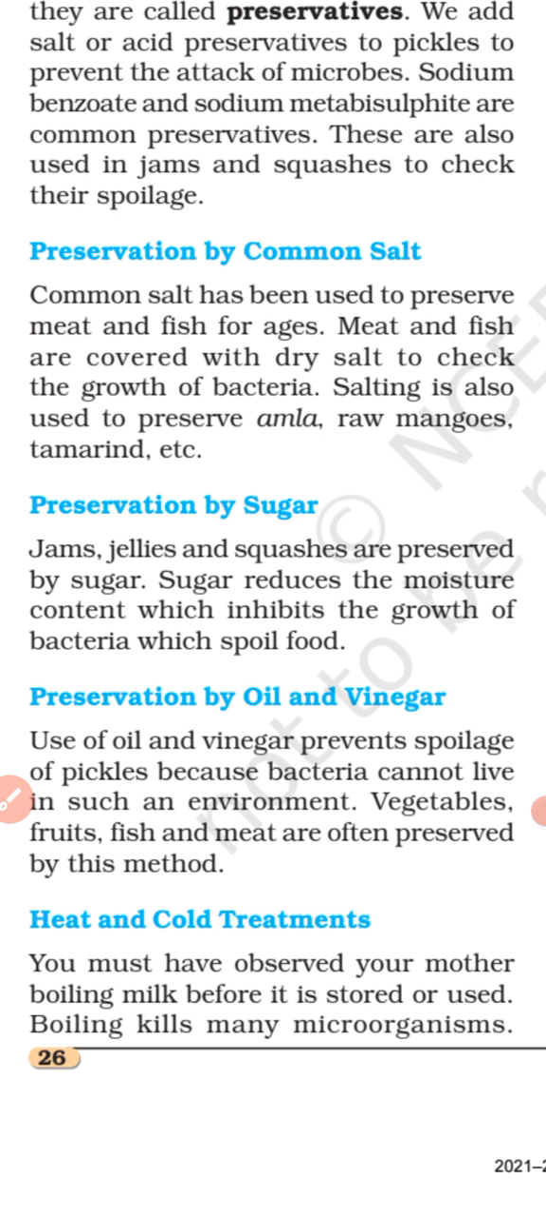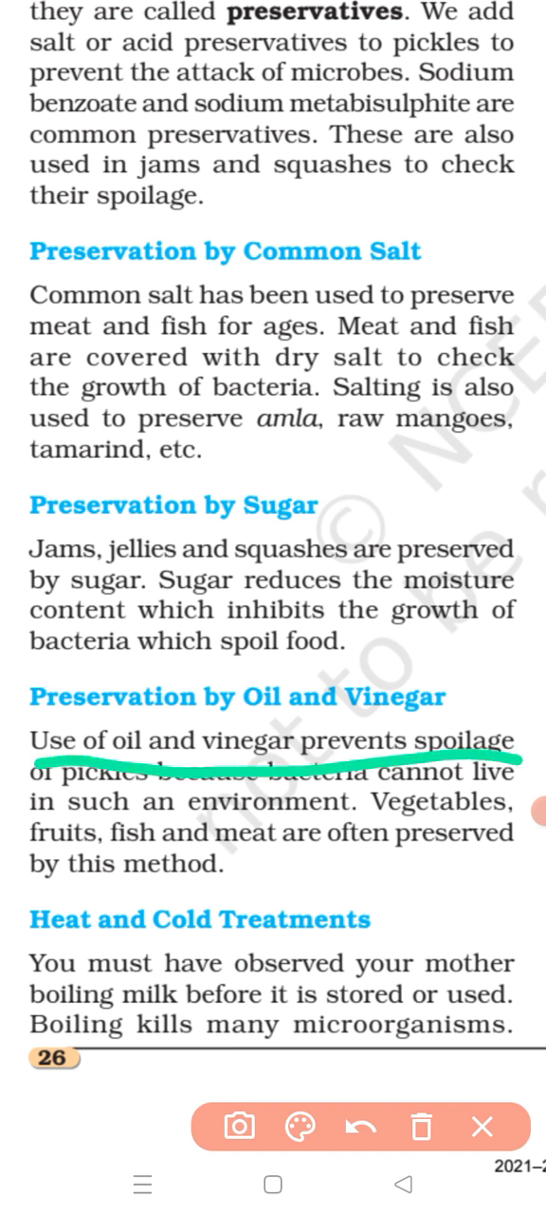So, some of the fruits and vegetables which can be spoiled easily are preserved in the form of their pickles by using mustard oil or vinegar. The use of oil and vinegar prevents spoilage of pickles because bacteria cannot live in such an environment, right? And vegetables, fruits, fish, and meat are often preserved by this method.